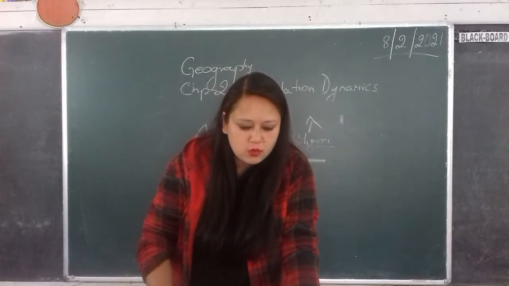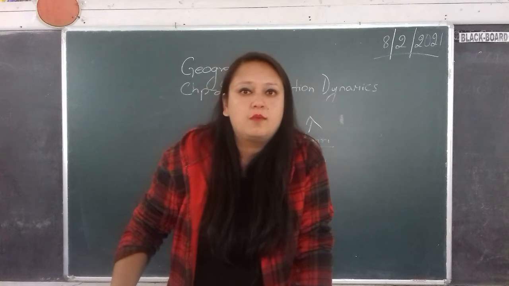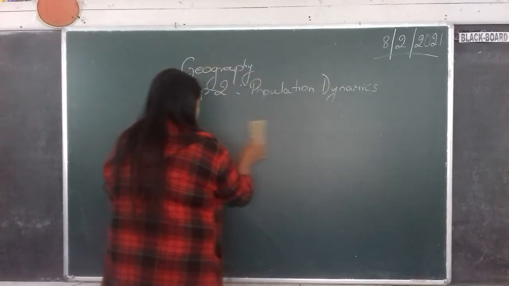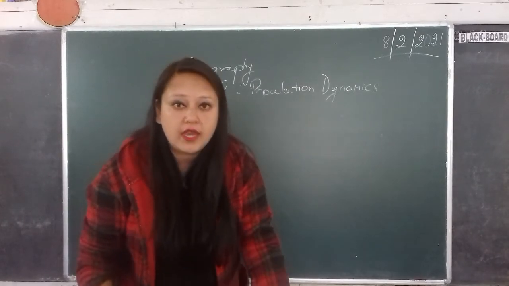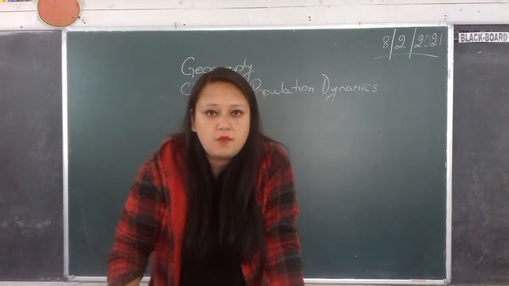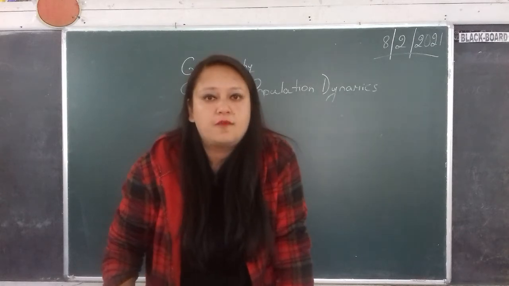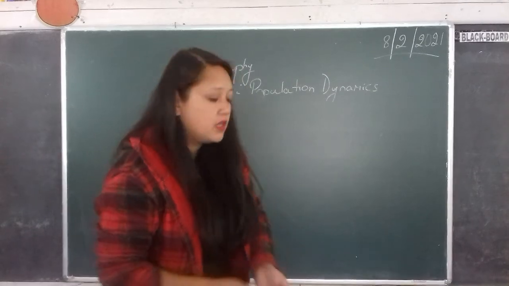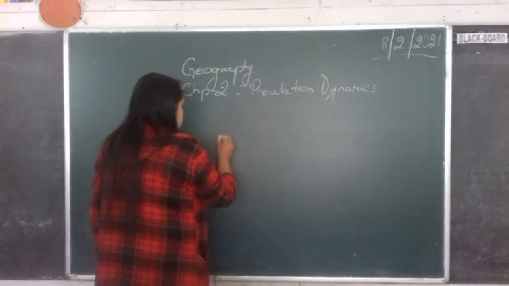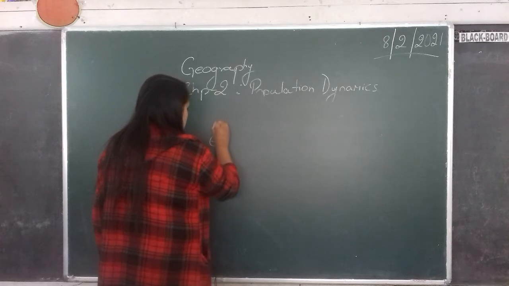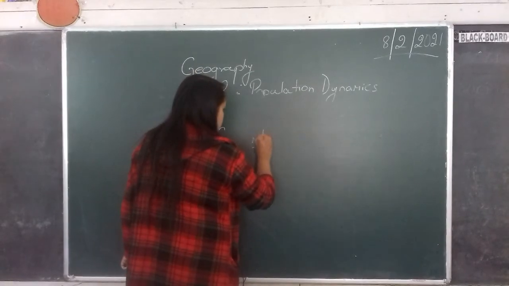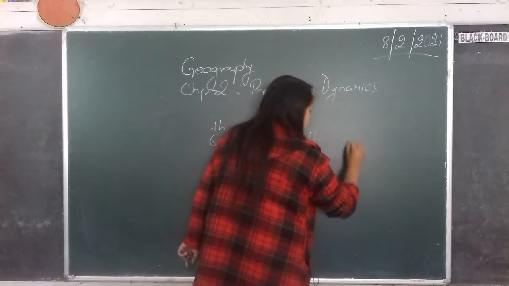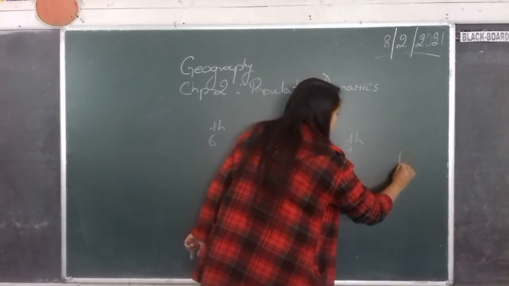All right, next we come to density of population. What do you mean by density of population? The definition, if you look at your previous notes, density of population is the number of people living per square kilometer. For example, let's take from 6th mile to 7th mile, 7th mile to 8th mile, 8th mile to 9th mile, and 9th mile to 10th mile.